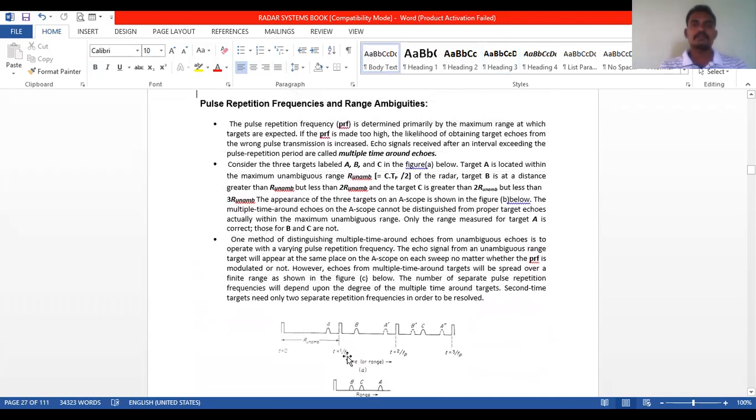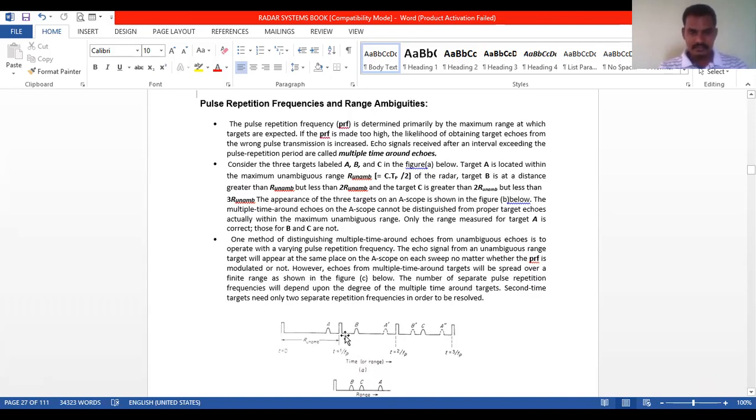So what are pulse repetitive frequencies? See the diagram. Here one pulse is there, another from here to here, one cycle, and it is repeated from here to here, and again it is repeating like this. So at t equal to 0, the pulse starts at t equal to 0 here.